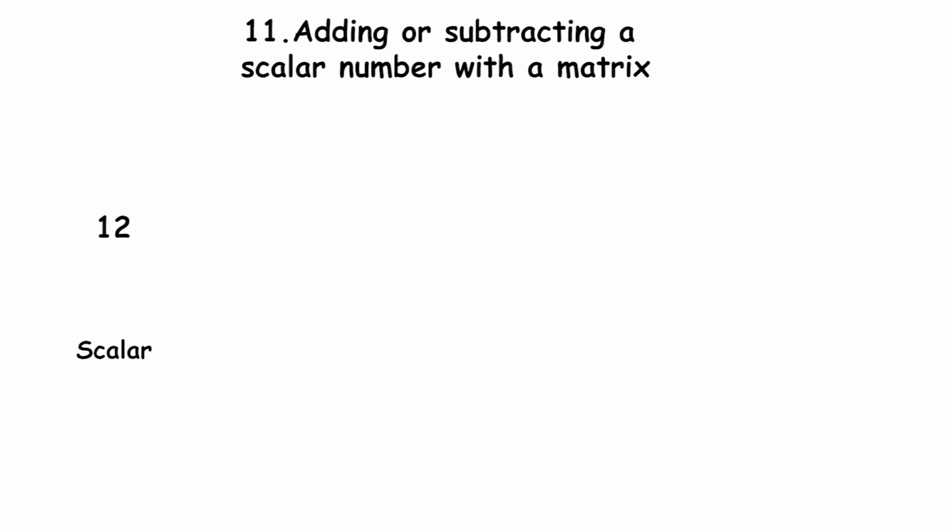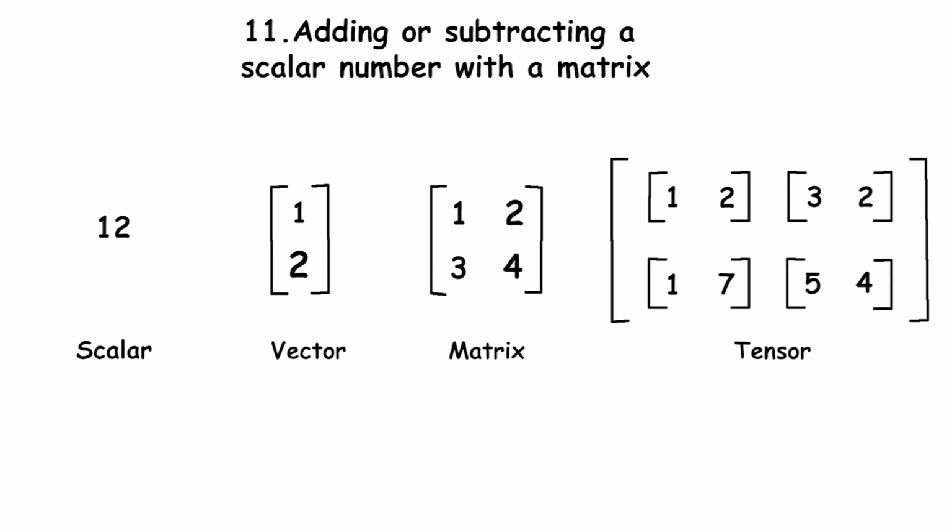Scalars are just numbers, while matrices are arrays of numbers with specific rows and columns. Matrices can only be added with other matrices of the same order. Also, scalars have no dimension while matrices have them.